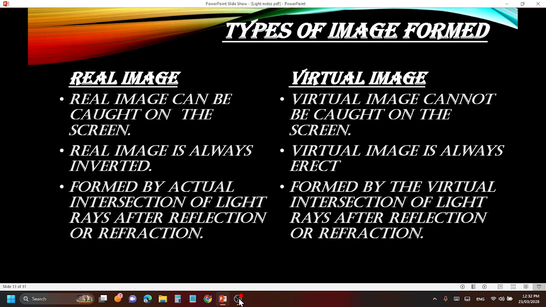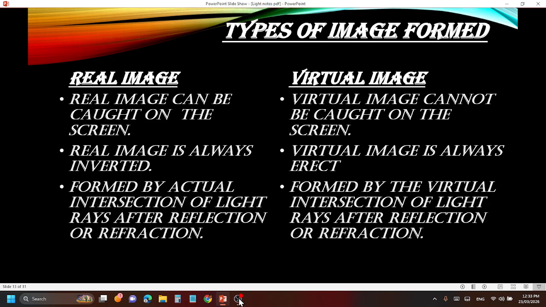Real image is always inverted, it is always upside down, and it is formed by actual intersection. Coming up on the next thing, that is virtual image. What is virtual image? Virtual image cannot be caught on the screen. Why? Because it is virtual. It does not exist itself. It is just formed virtually. It doesn't exist, so how can it be caught on the screen? So virtual image cannot be caught on the screen.